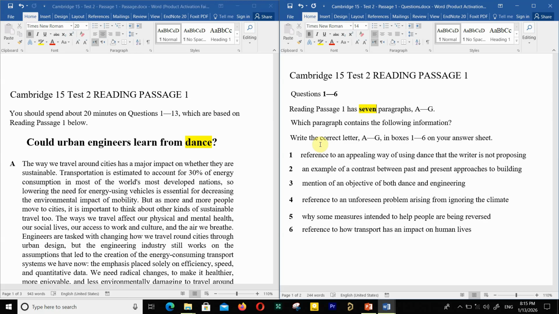So the best educated guess is that each statement relates to one paragraph, and just one paragraph is additional, because we have 7 paragraphs and 6 statements. Bear that in mind.